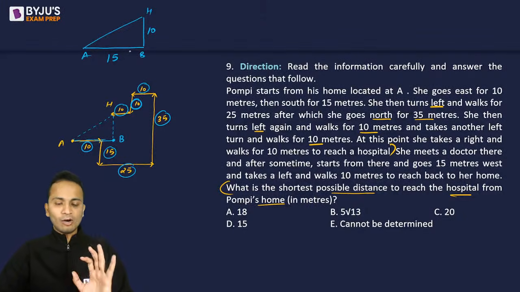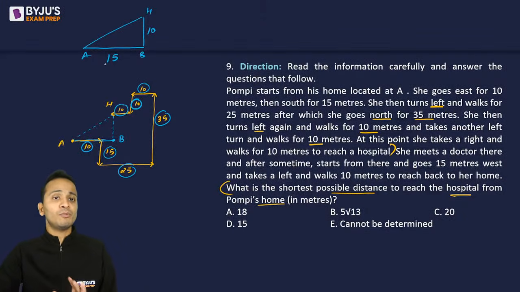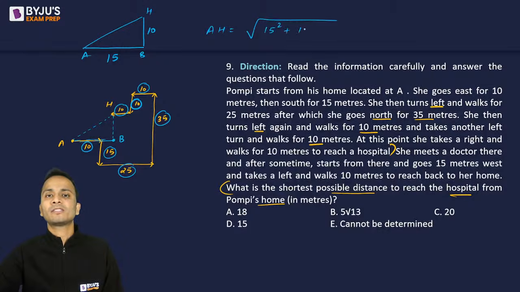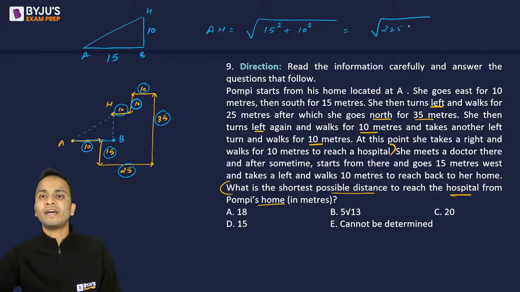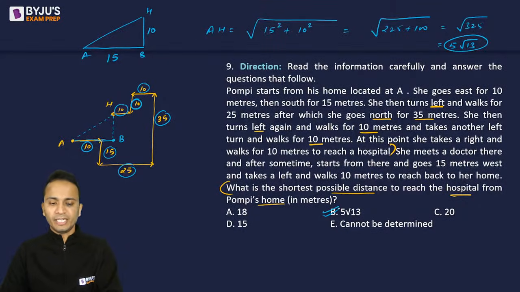So now just apply Pythagoras theorem on these two numbers 15 and 10, and the length of AH will be equal to under root of 15 square plus 10 square. That is equal to under root of 225 plus 100, that is under root of 325. 25 common लेंगे, so 5 under root 13. 5 under root 13, that is option B will be the correct answer.